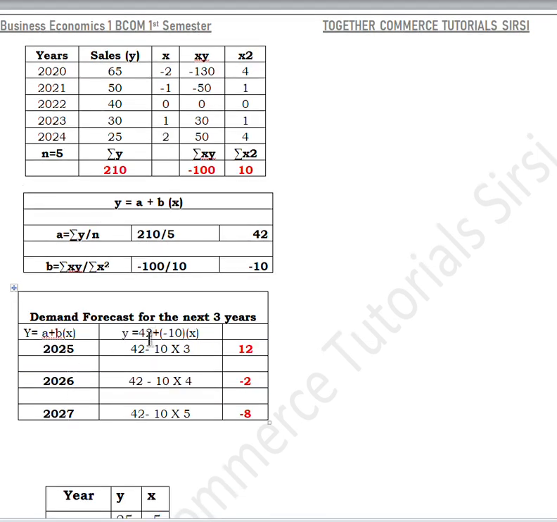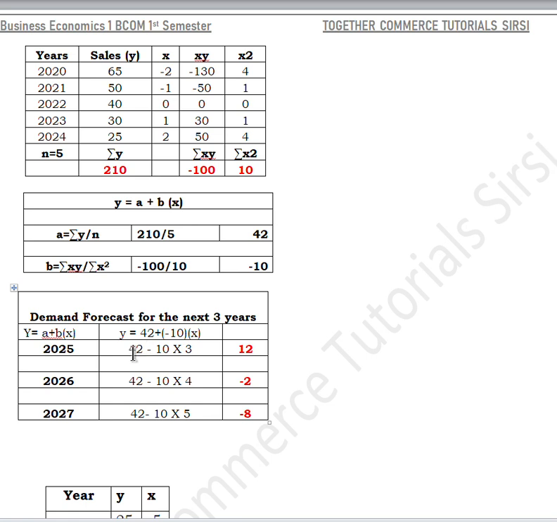Now you should keep in mind that the values of a and b will be constant for all years. a will be 42 and b will be minus 10. The equation has become minus only because the value of b is minus. In other problems, if you find your b in a positive way, then this will become plus again.